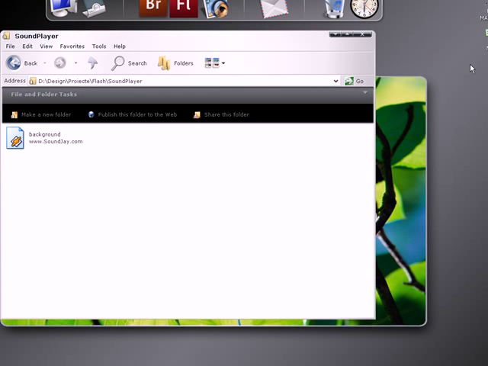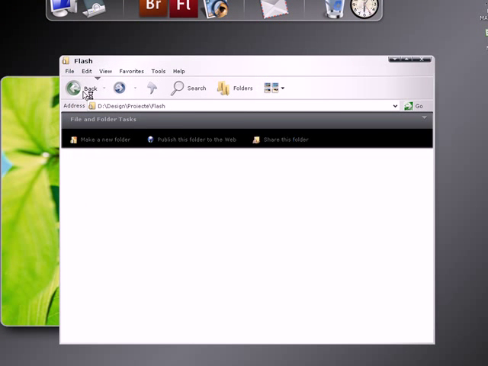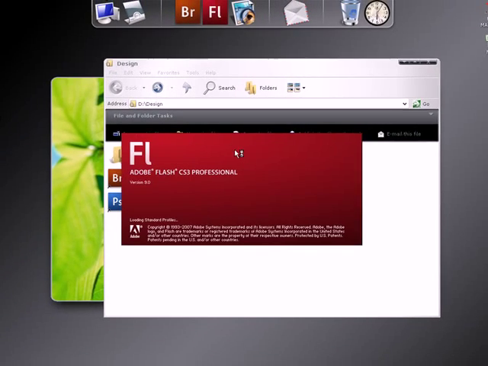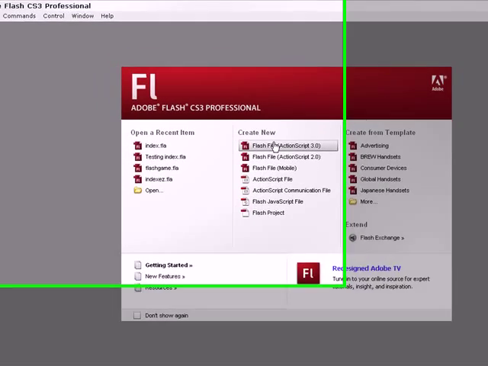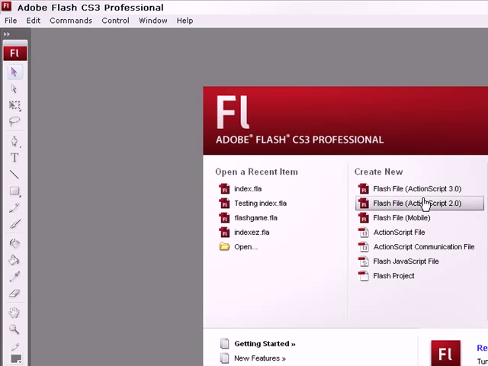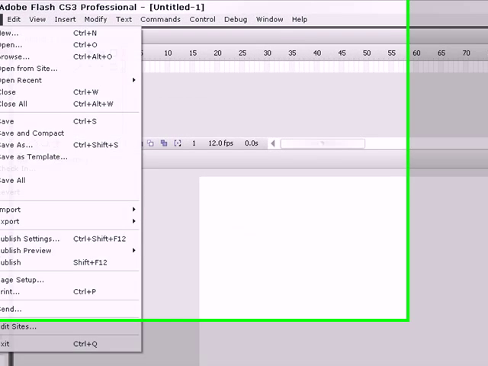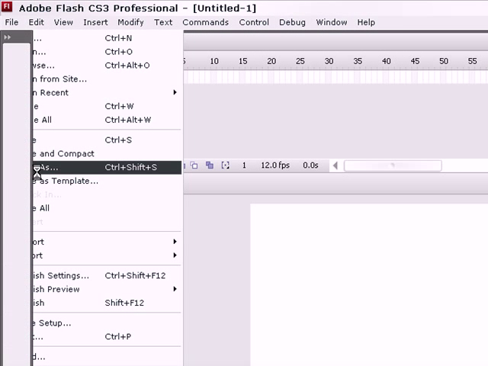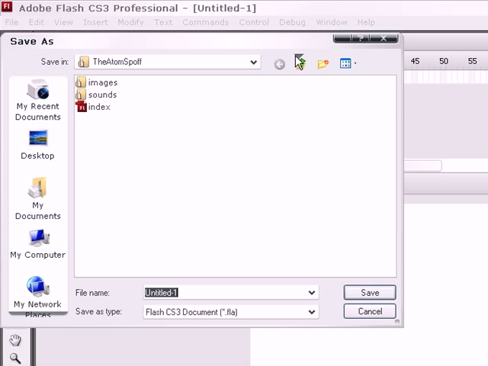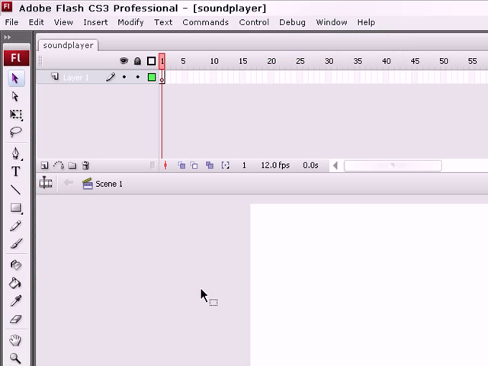Okay, now let's open Flash. Then let's click to create a new ActionScript 3 file. Let's go into the menu to File, Save As, then go to sound player, up here, sound player, save. Okay, so first we need to create two buttons.